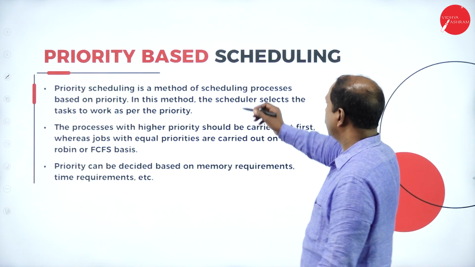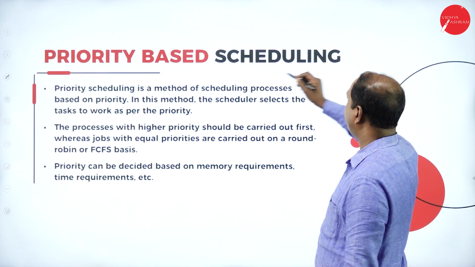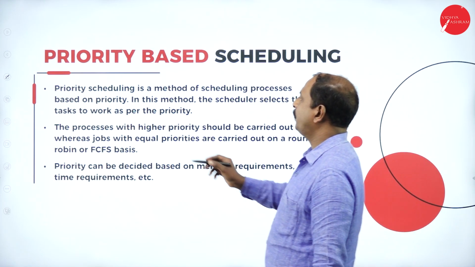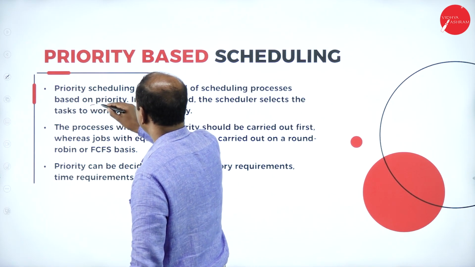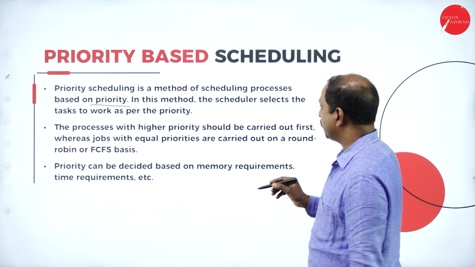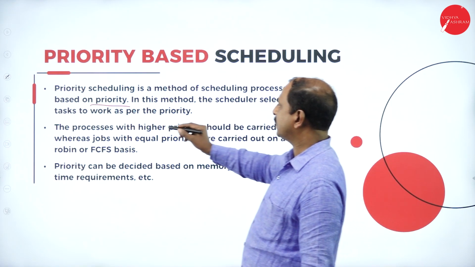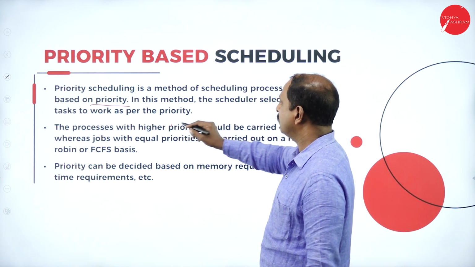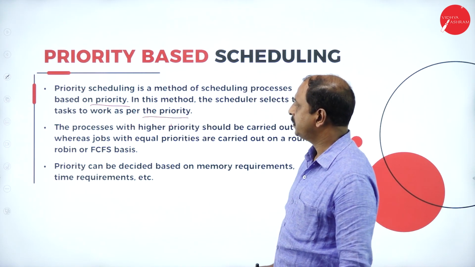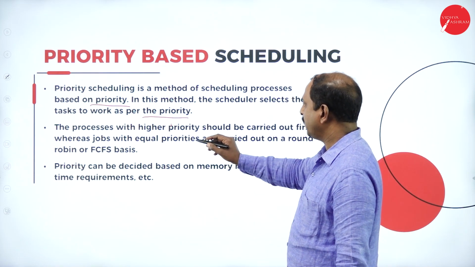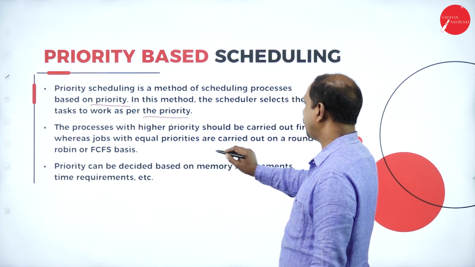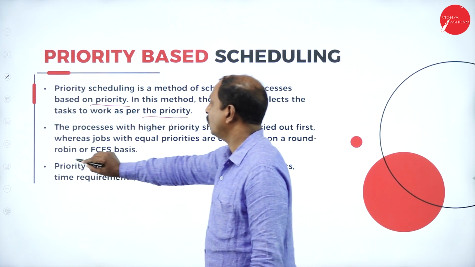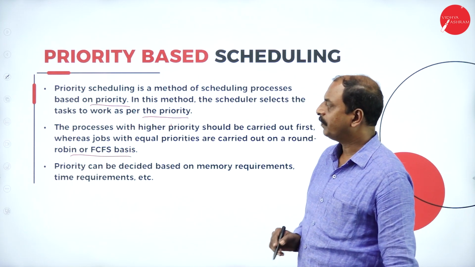Next scheduling is priority-based scheduling. Priority scheduling is a method of scheduling processes based on some priority. In this method, the scheduler selects the task based on the priority. The process with the higher priority is carried out first, whereas jobs with equal priorities are carried out on a round robin or FCFS basis.